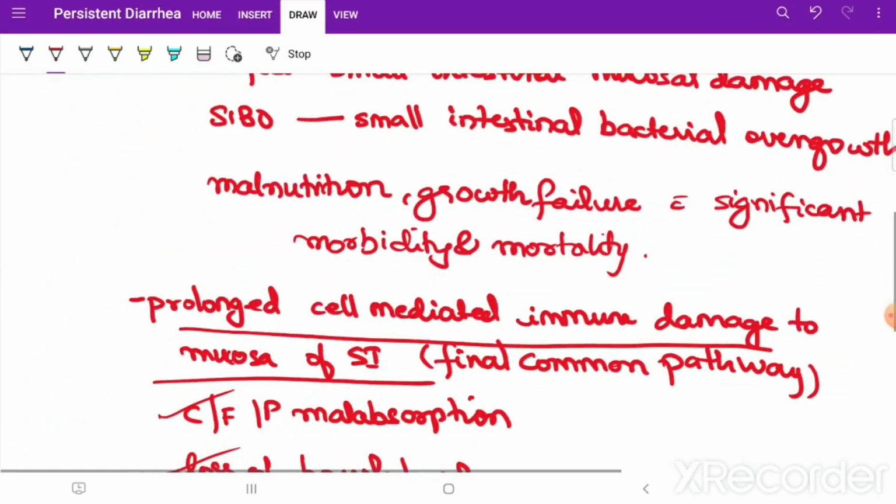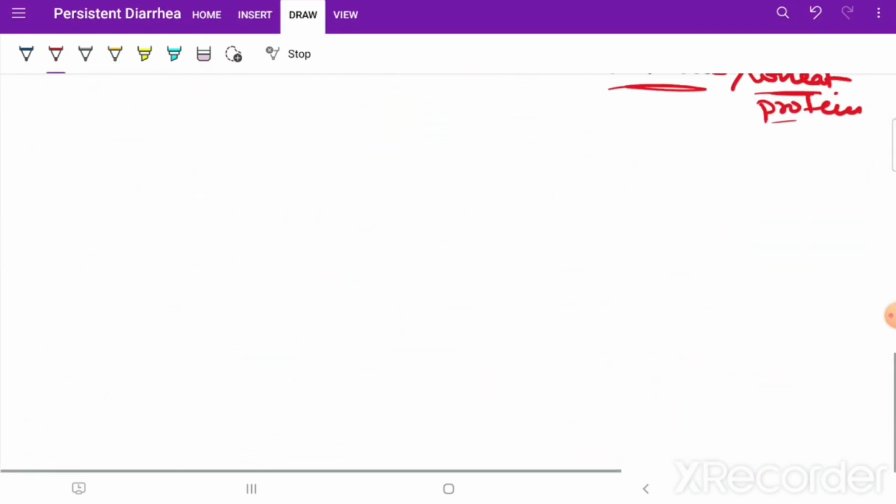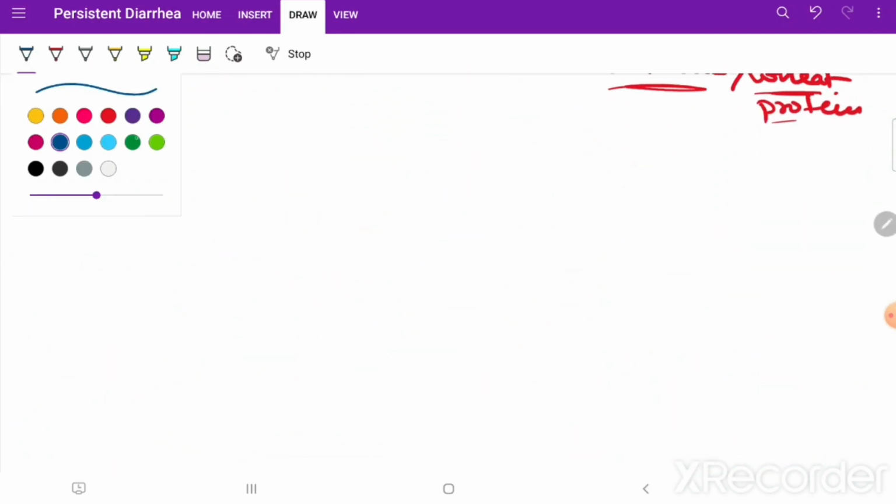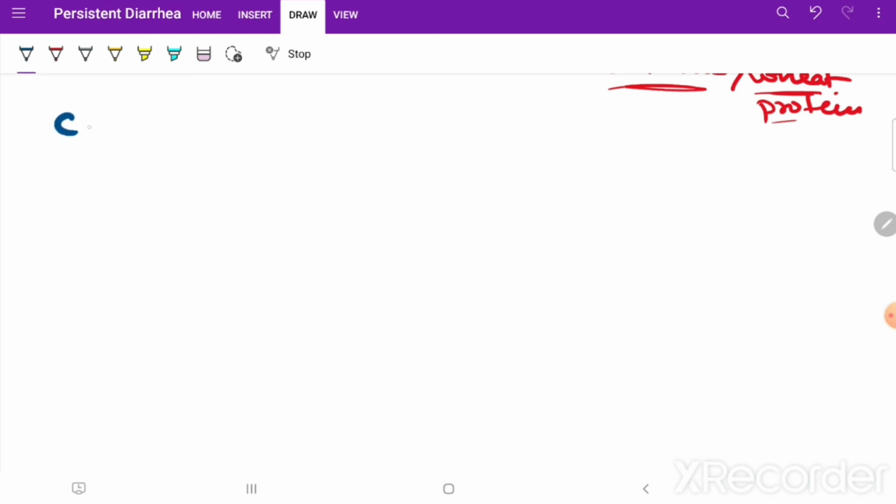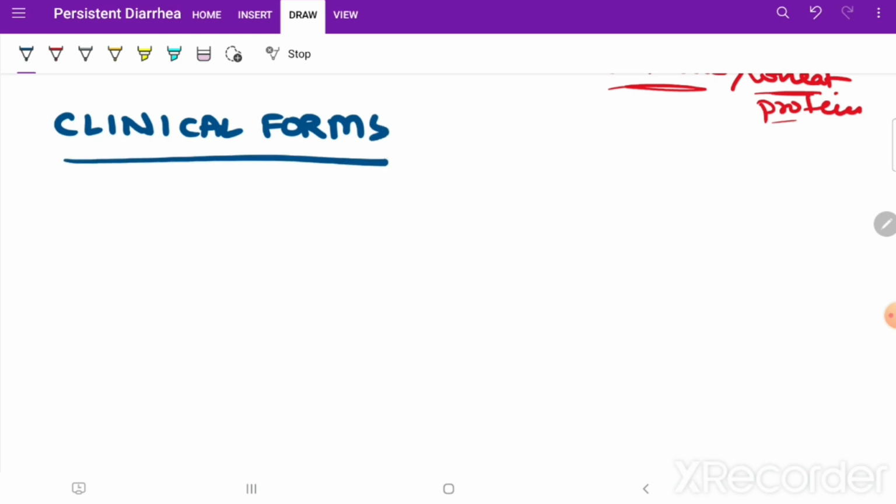What we need to know next is the clinical forms of persistent diarrhea. The first thing we will discuss is mild.